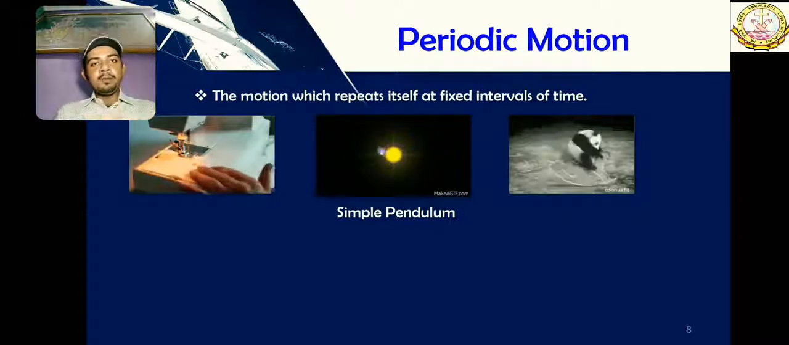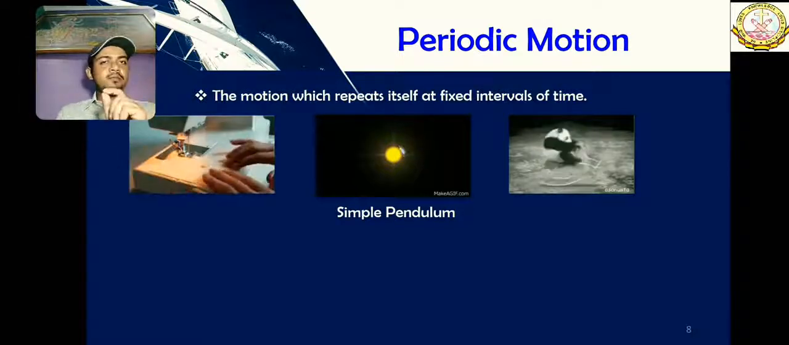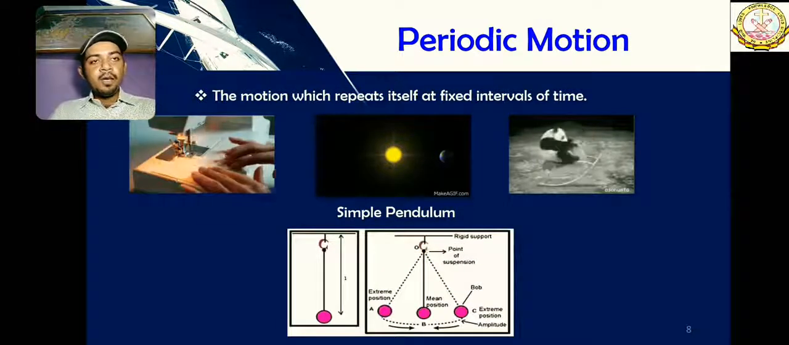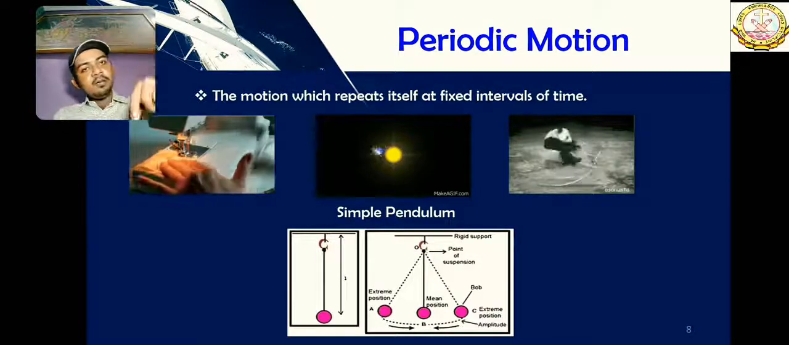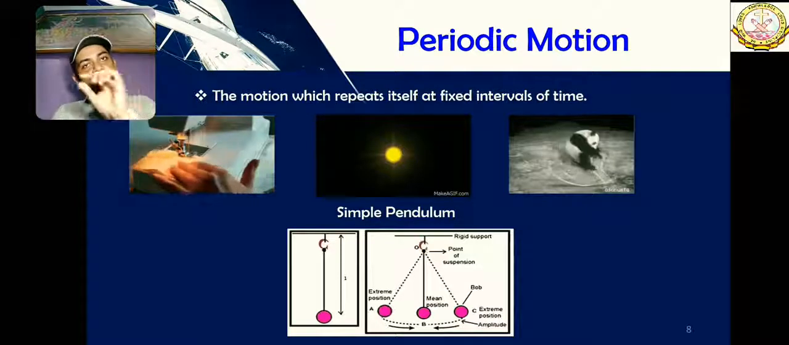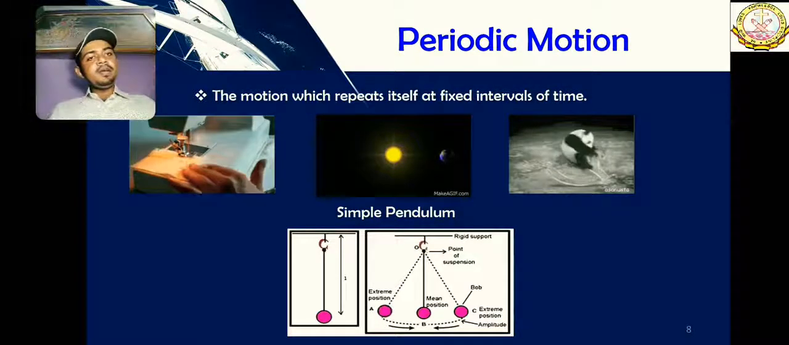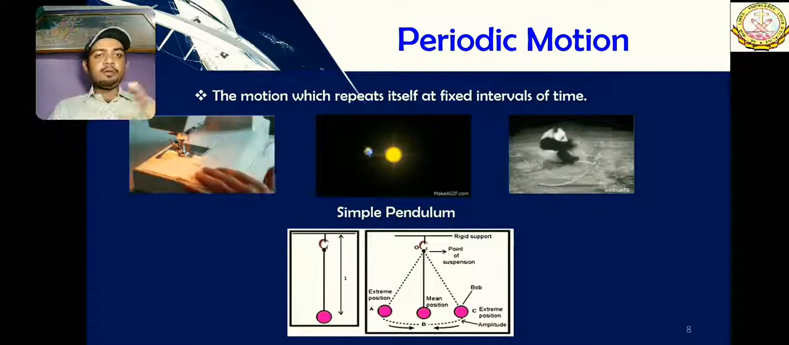Now students, something serious. Simple pendulum. Let's see a little bit of technicality. A simple pendulum is a machine which is hung from a point of suspension, and if we simply move it a little bit, it will swing like this, like this, like this, in a periodic motion.